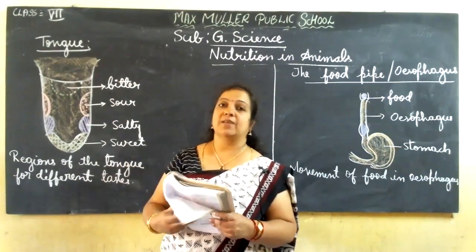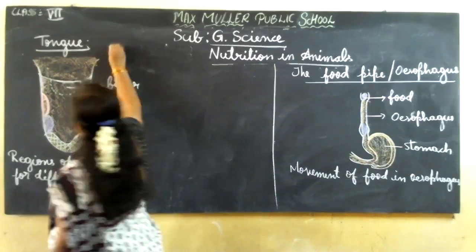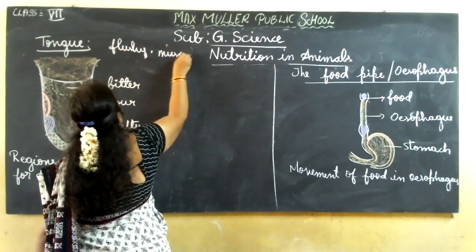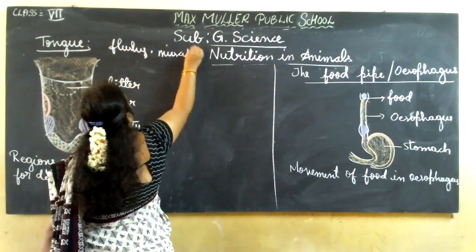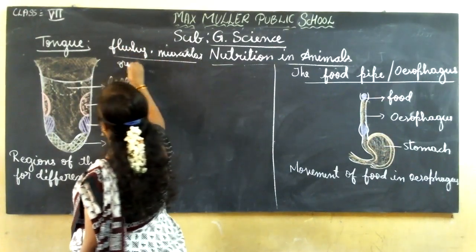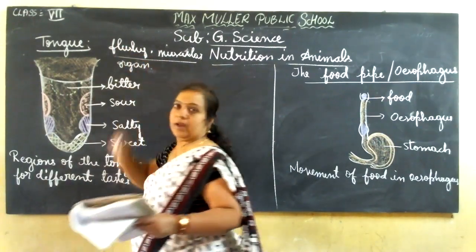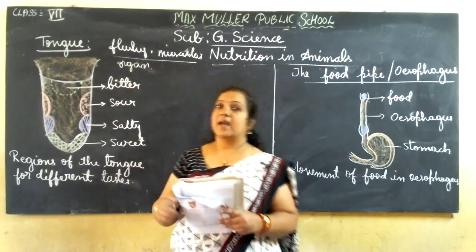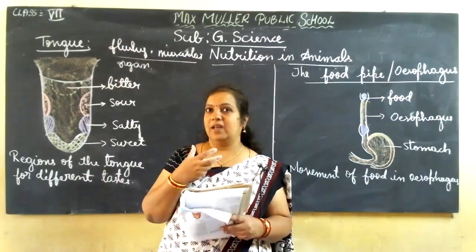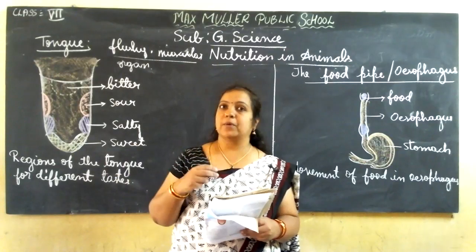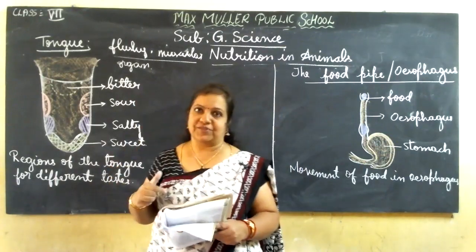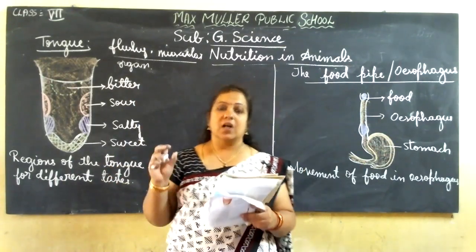The tongue is a fleshy muscular organ, one of the organs in the mouth. Where is it present? It is attached to the bottom of the buccal cavity. At the bottom place of the buccal cavity, this tongue is attached. It is a fleshy muscular organ.